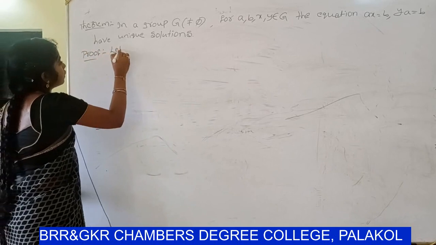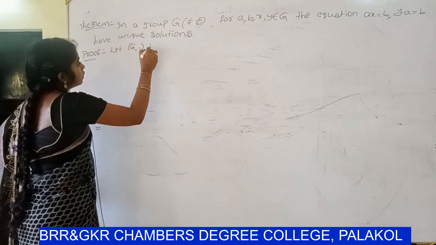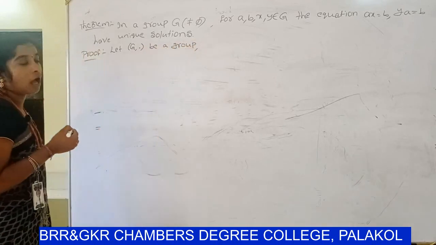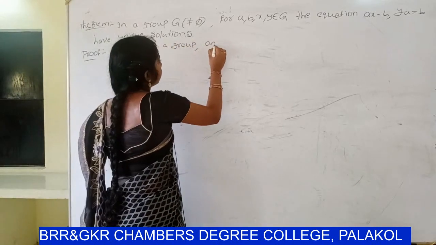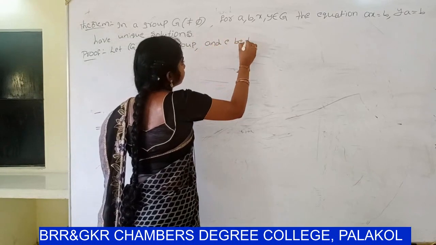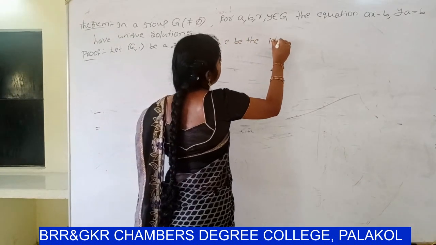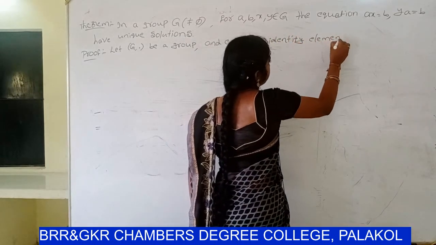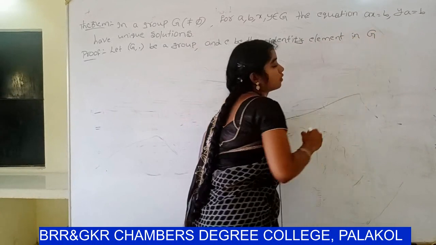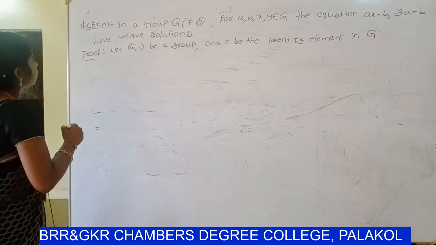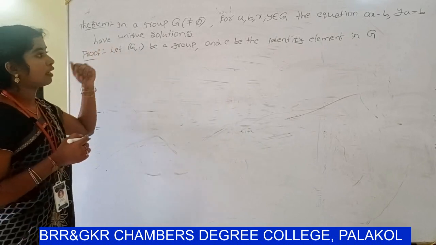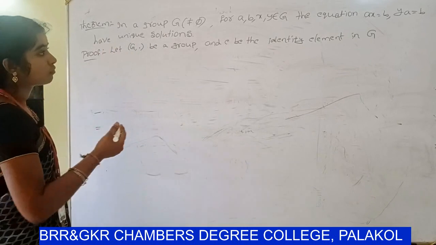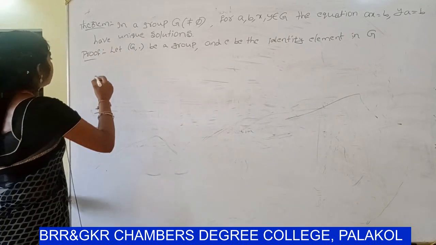Let Z, dot be a group and e be the identity element in Z. We claim ax = b, ya = b have unique solutions.